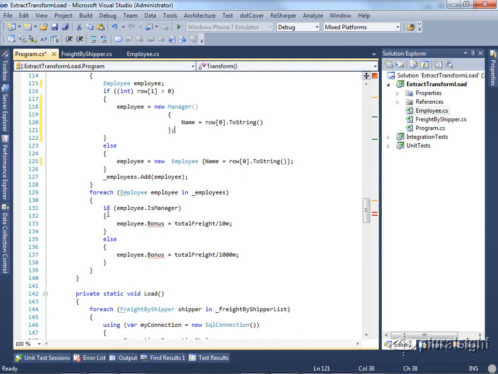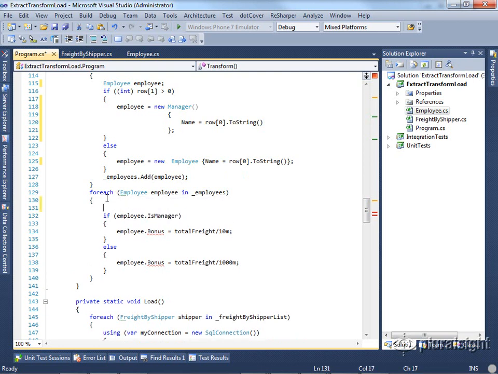But our for each logic now makes more sense, because now instead of having to do this check and ask, this is a violation of the tell don't ask principle, because what we're doing is we're saying I'm going to ask this whether or not it's a manager, and then I'm going to set something on it. And so this is a very common anti-pattern that you want to avoid. Instead, we want to just let our object do what it's responsible for, and it should be responsible for calculating the bonus in this case. Or we could create another object that does it, but certainly our main program shouldn't be doing this logic.